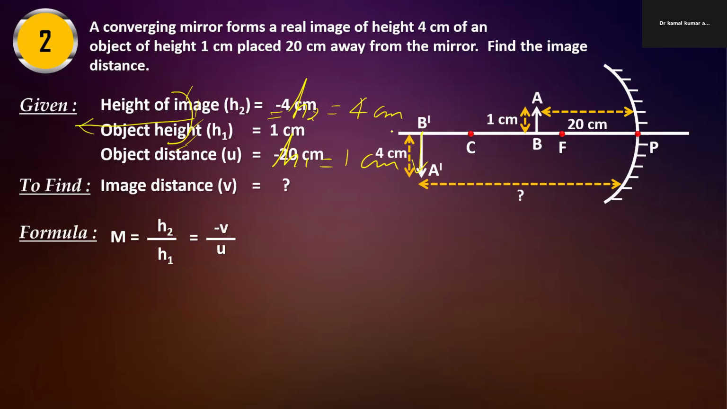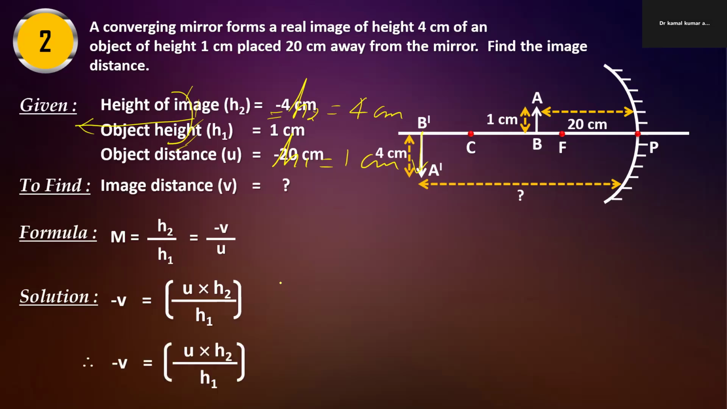Why magnification? Because we have heights h1 and h2. So we can directly use magnification, h2 by h1 equals minus v by u. So put the values of all this in the formula. We can shift this u to this side, so it will be h2 multiplied by u, divided by h1. Put the values of all these things.